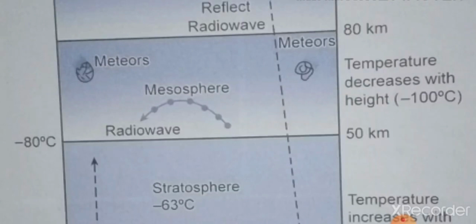Now we have learnt about the troposphere, which is the lowest layer, above that the stratosphere, and the third layer from the Earth's surface is the mesosphere. It extends around 50 km to 80 km from the Earth's surface. The mesosphere is the coldest atmospheric layer. Its temperature can go below minus 90 degrees Celsius also.